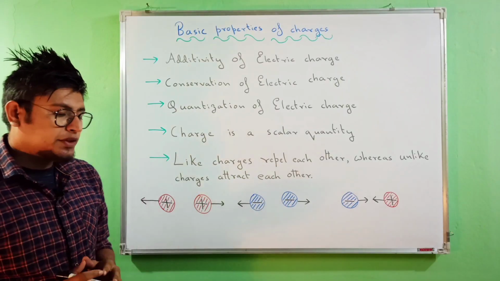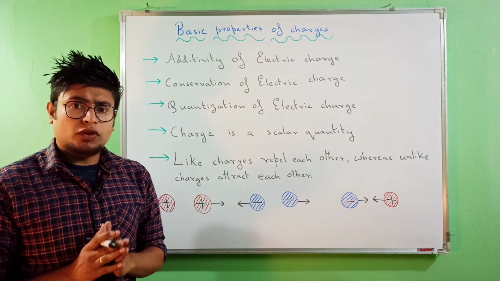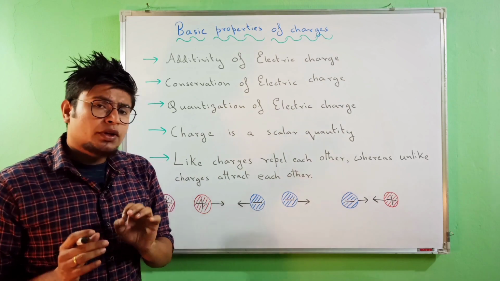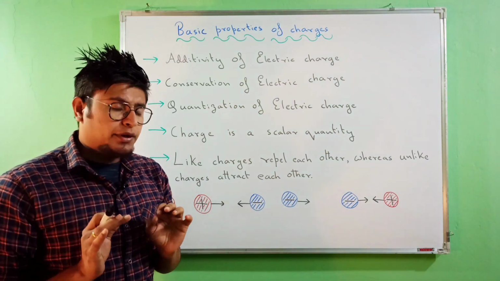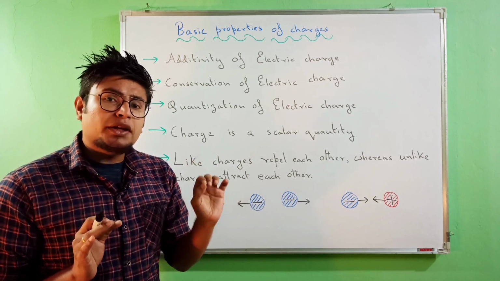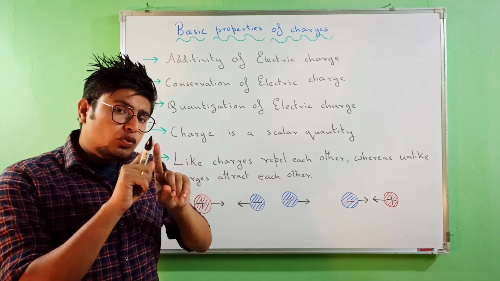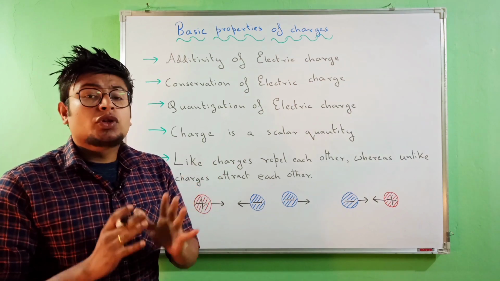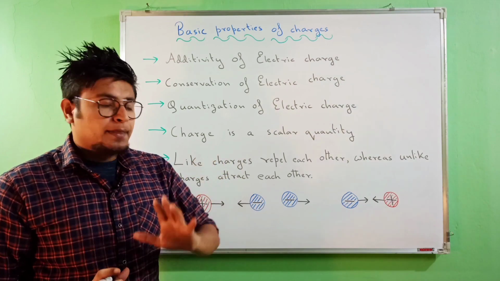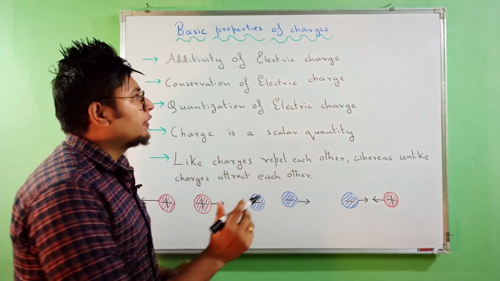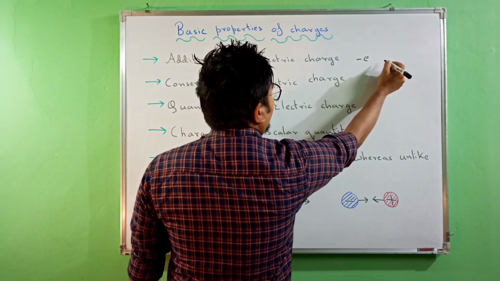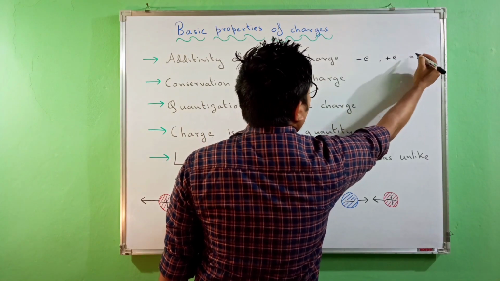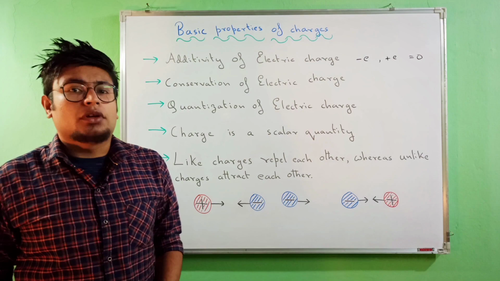So till now we have discussed the various other properties of electric charge, such as additivity of electric charge, which means if you have two charges, for example +e and +2e, then you can add those two charges and it becomes +3e charge. That is, you can add charges whether negative or positive. For example, if you have a negative charge -e and a positive charge +e, then the result is always going to be 0. That is, the body is neutral.